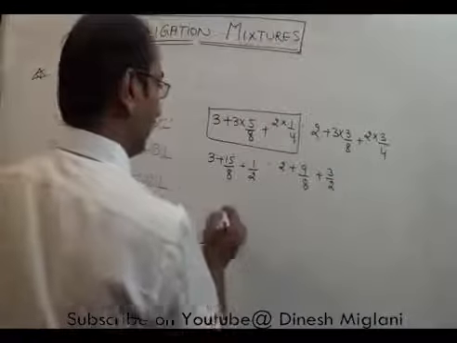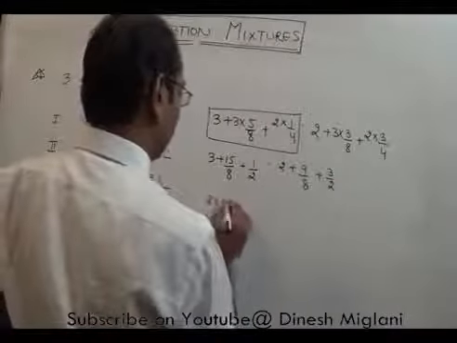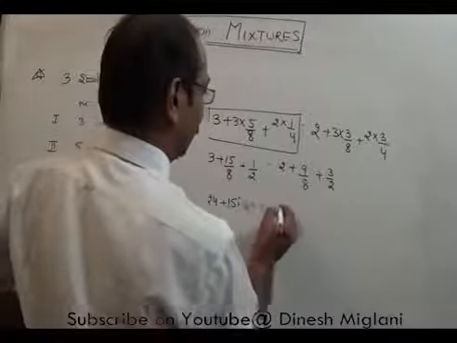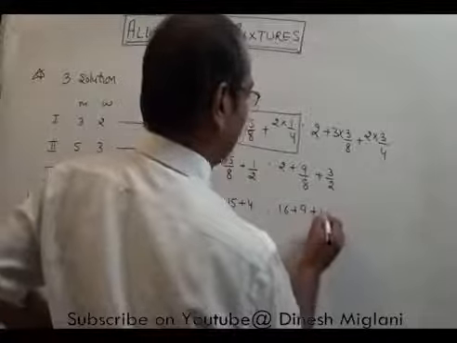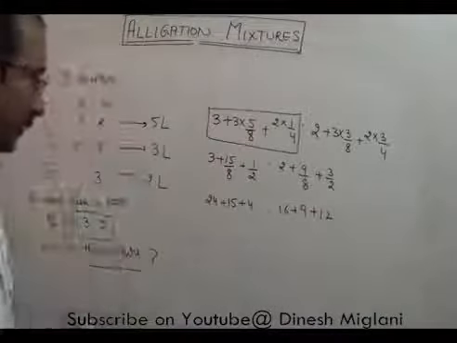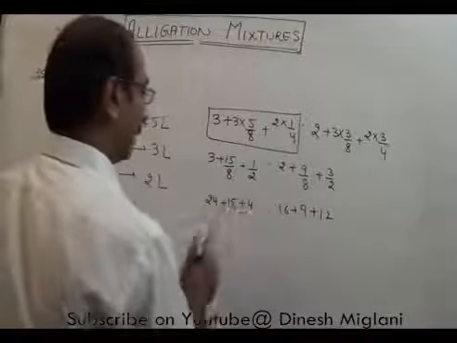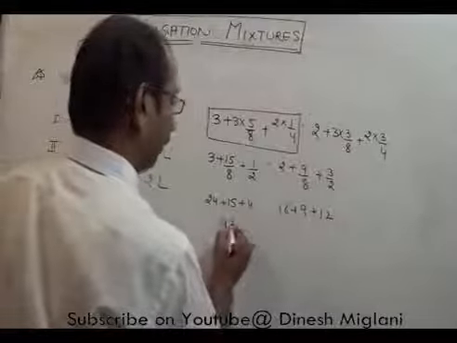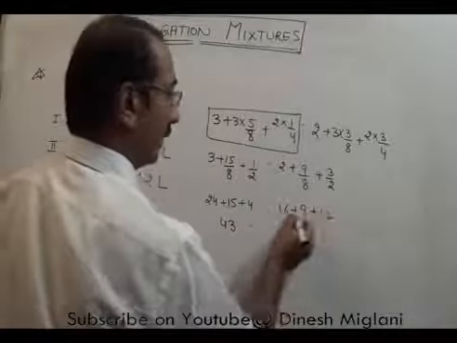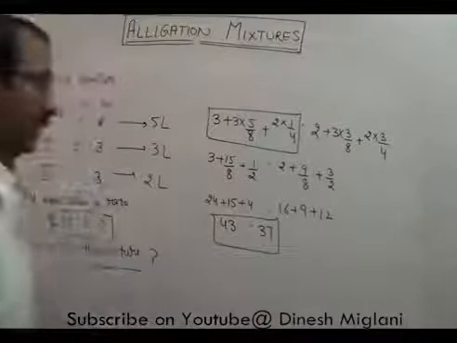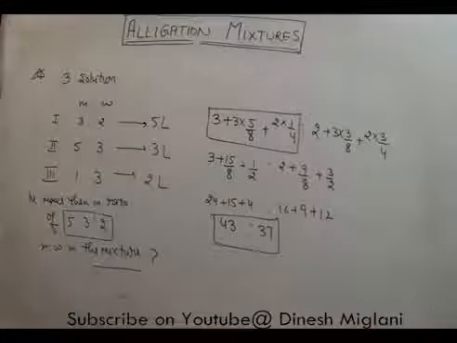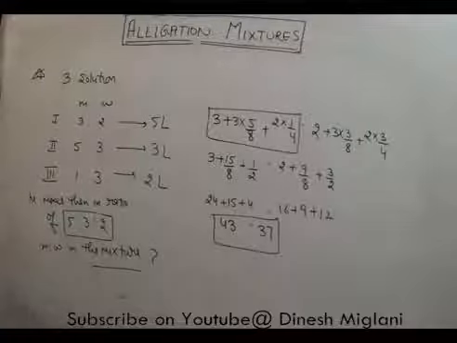Take the LCM to be 8: 24 plus 15 plus 4 for milk, and 16 plus 9 plus 12 for water. Here 24 plus 4 is 28, plus 15 is 43. And here 28 plus 9 is 37. So the ratio of milk and water becomes 43:37. That becomes the answer.